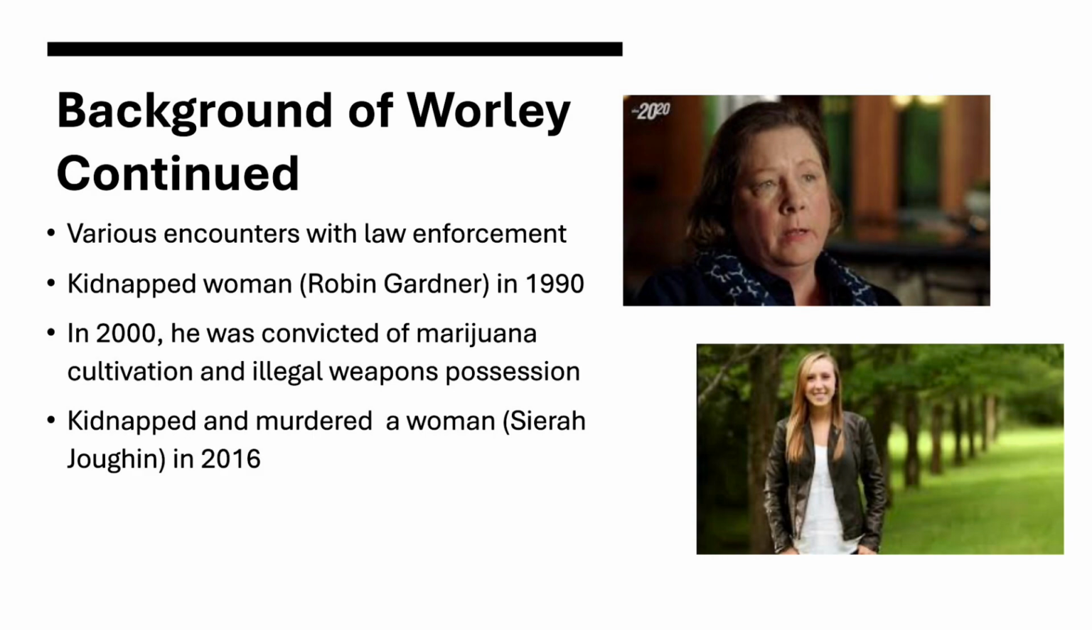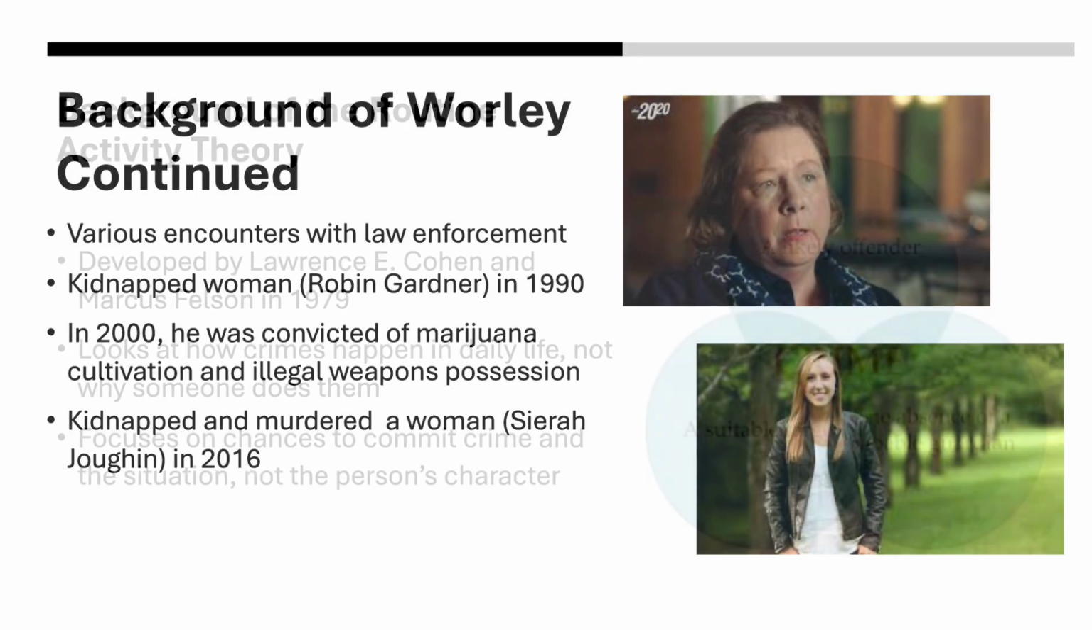But then in the 2000s, he got in trouble for growing marijuana and having weapons he was not allowed to have. And then in 2016, he kidnapped and murdered a woman named Sarah Joggin, and her picture is on the bottom of the screen. And actually, side note, this Sarah is a family friend of ours.